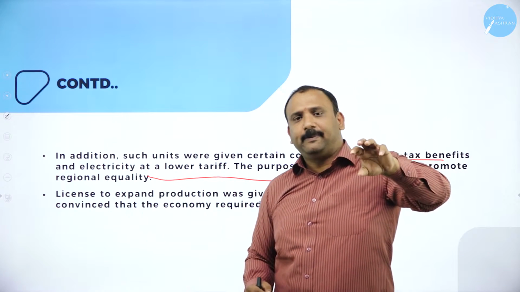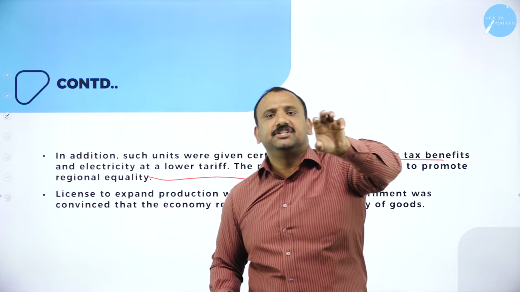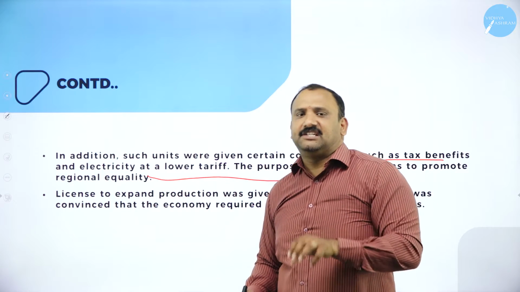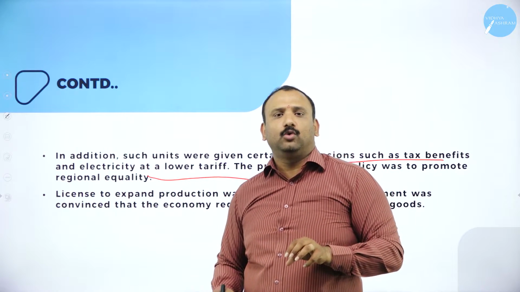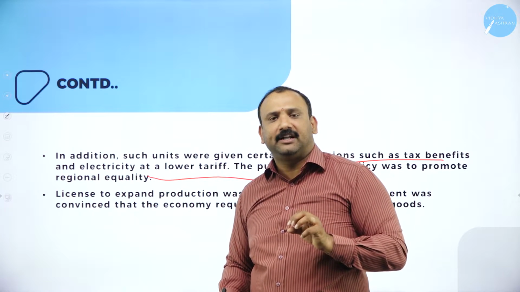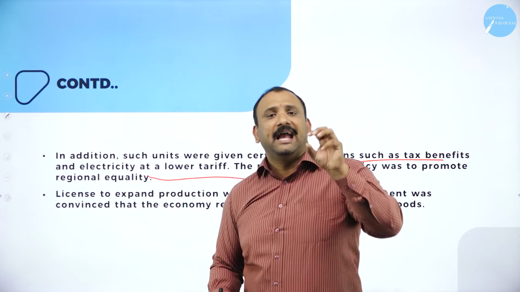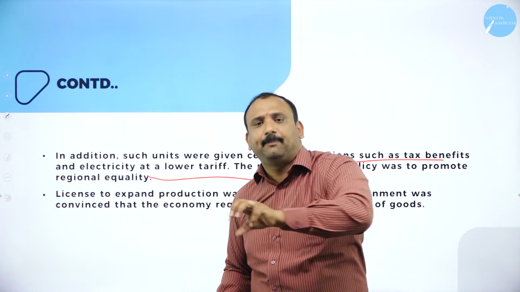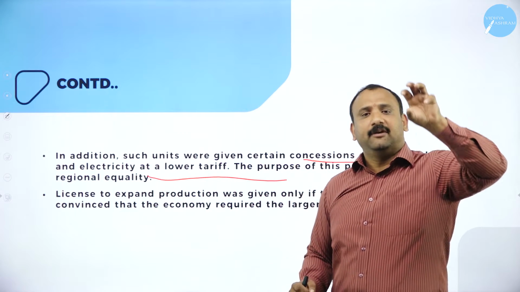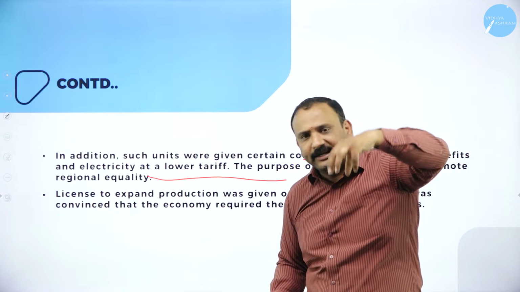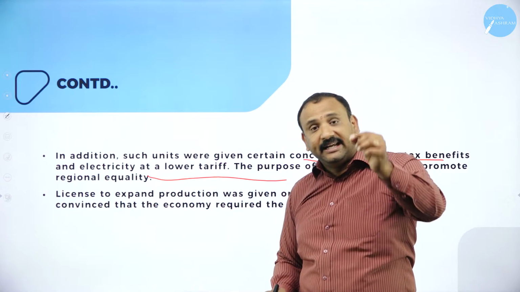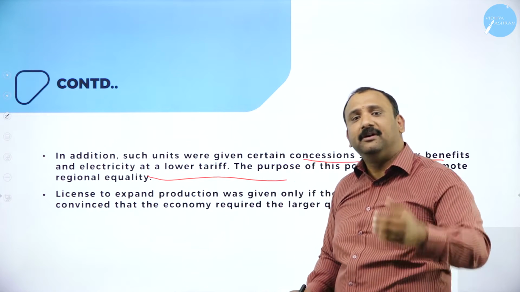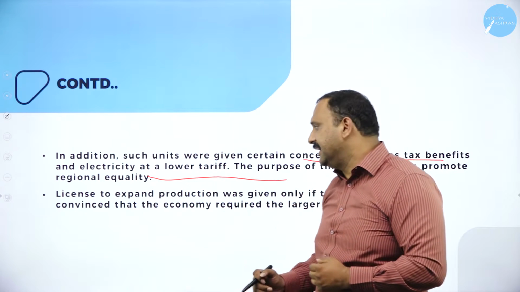Plus, the private players could also play in the regional equality factor by providing jobs to the people living in that state. For example, Bajaj Auto Limited, which is located in the state of Maharashtra, was one of the primary employers providing employment to millions of people in that particular area. So that is how, if you start a private industry in a particular state, that industry itself would become an employer and would be able to generate employment for thousands of people living in that area.